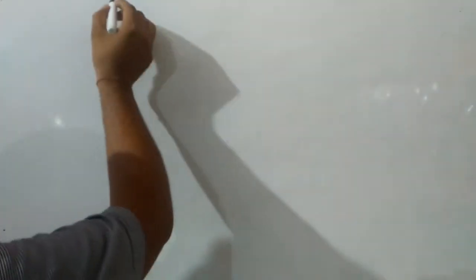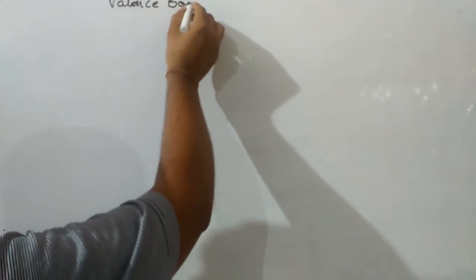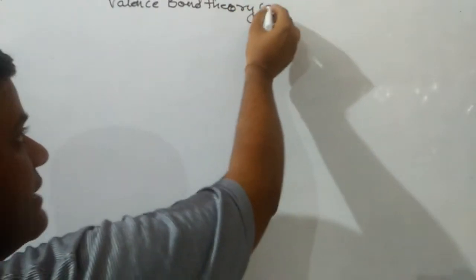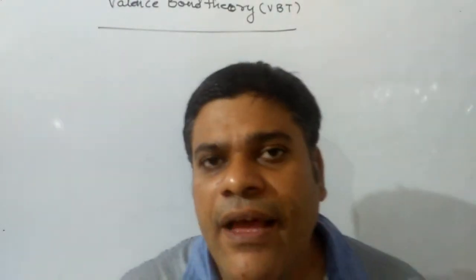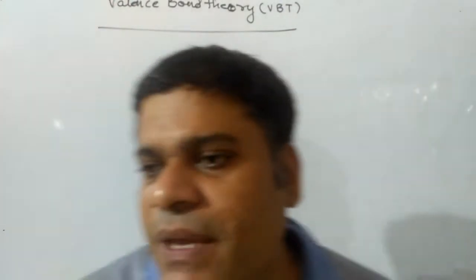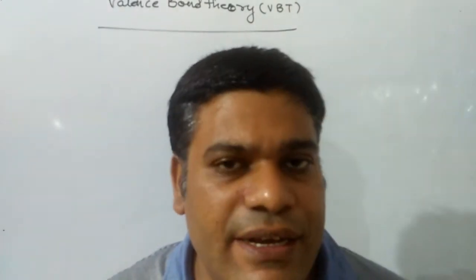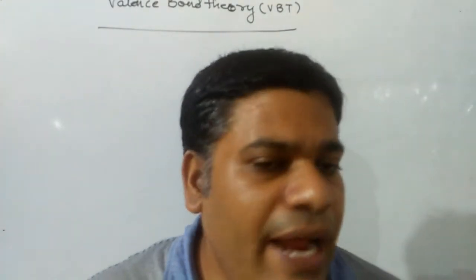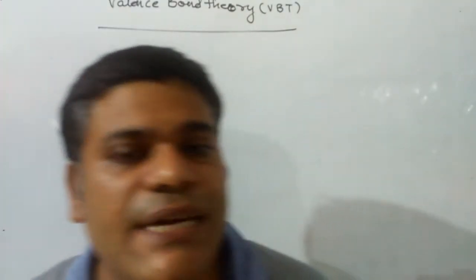Hence, two new theories were put forward, and the first one is valence bond theory, in short form VBT. This theory was put forward by Heitler and London and modified by Pauling and Slater. And this theory is based on the orbital concept of bonding.